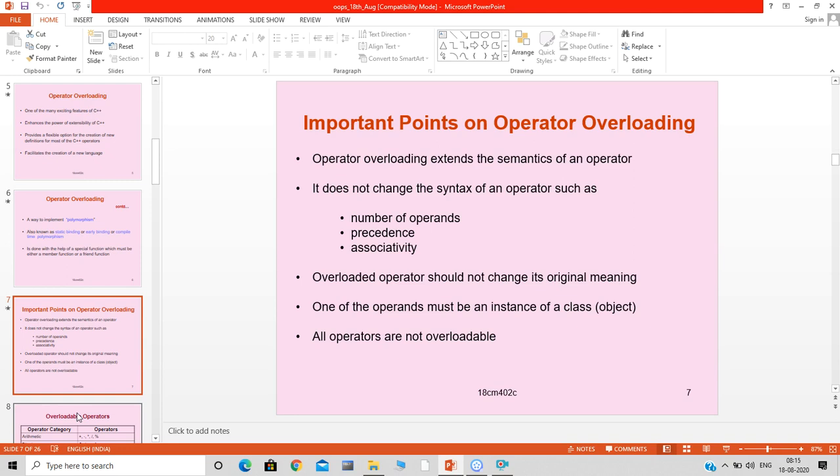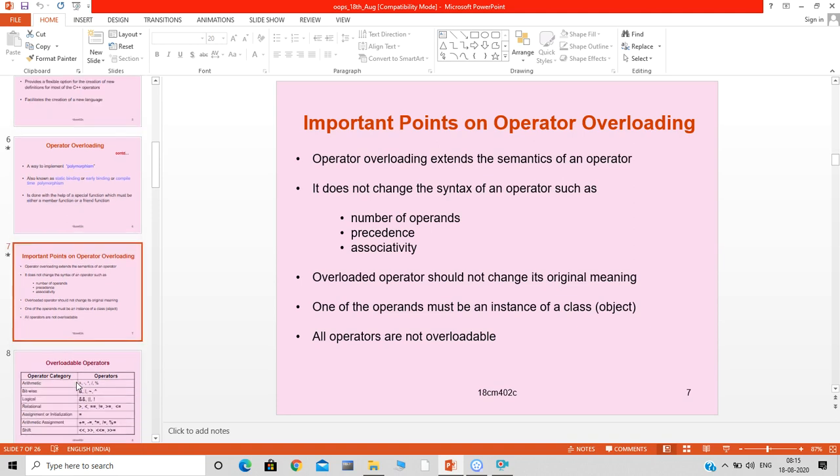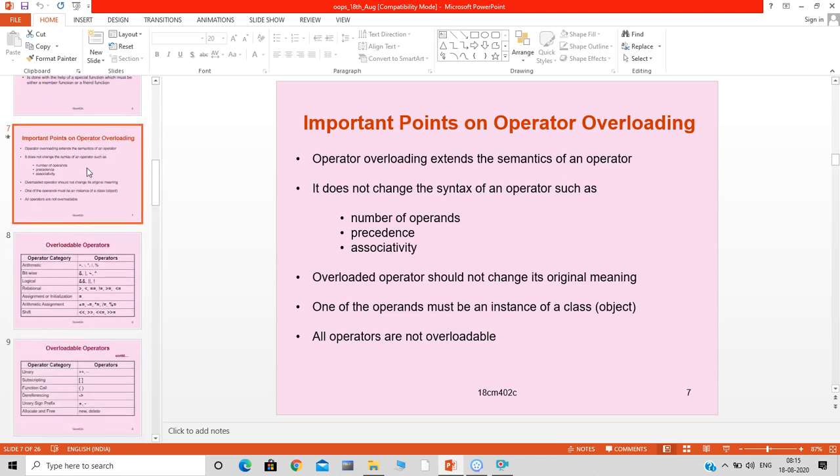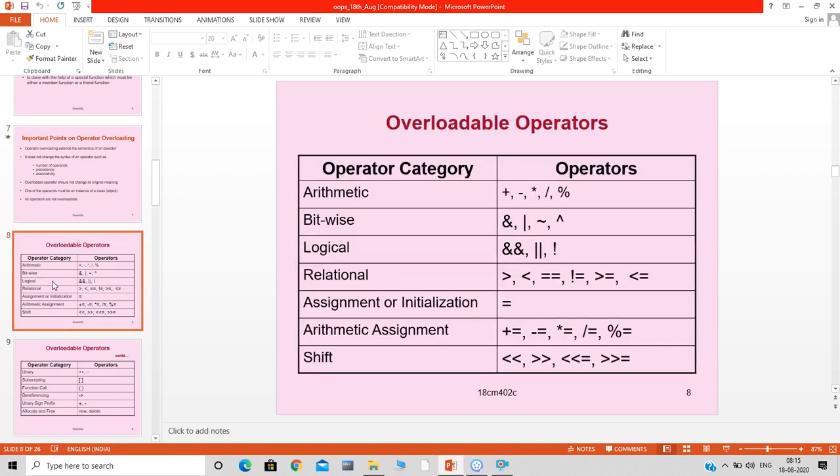We are simply providing a meaning, not changing the syntax of the particular operator. The operator syntax is always the same, but we are changing the semantics of an operator, not the syntax.